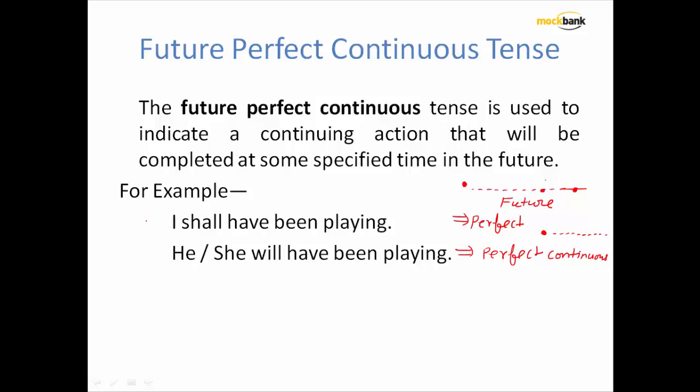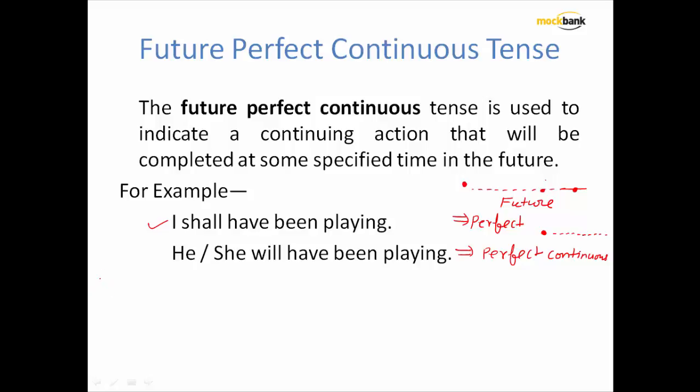Now let us say this statement. What is it trying to say? I shall have been playing. So that means I will start playing in the future and then I will continue playing. So it has not given you any specific timeline where the action will get terminated in the future. Do we have the clarity about it? The difference between future perfect and future perfect continuous tense.